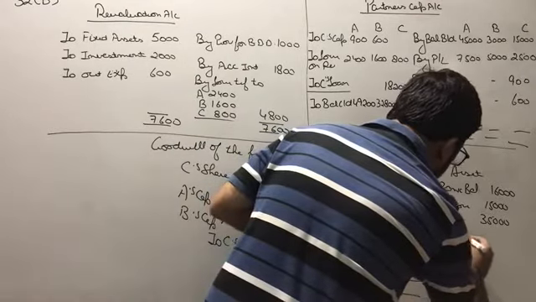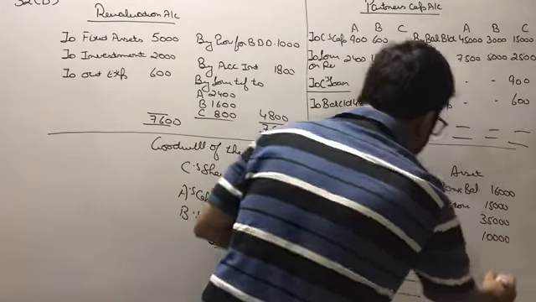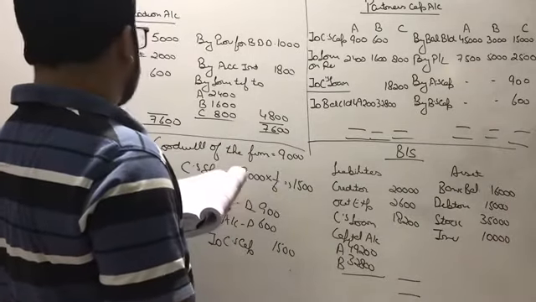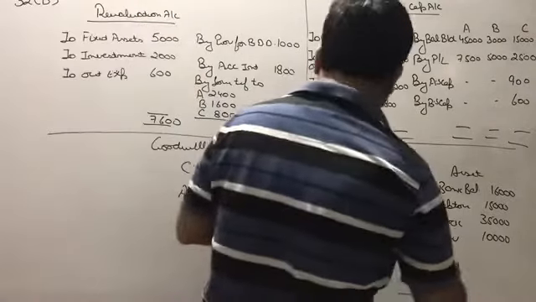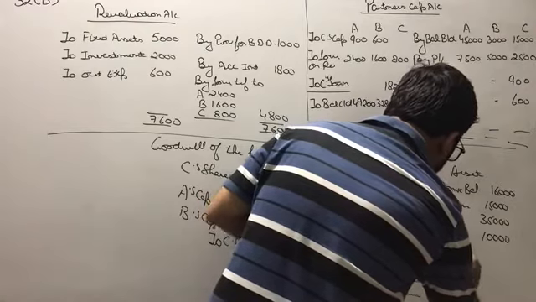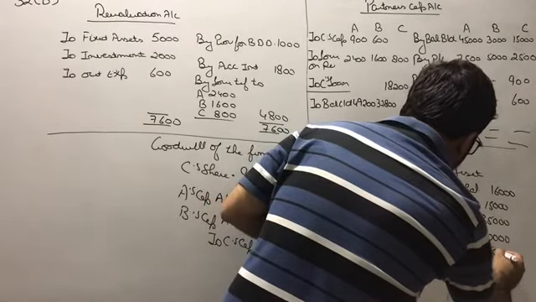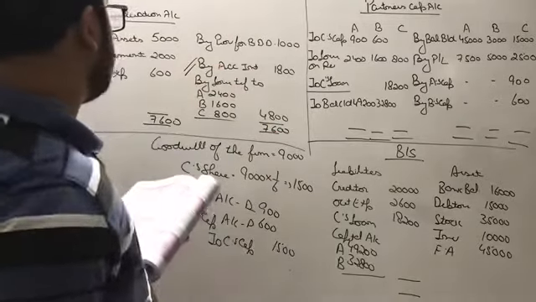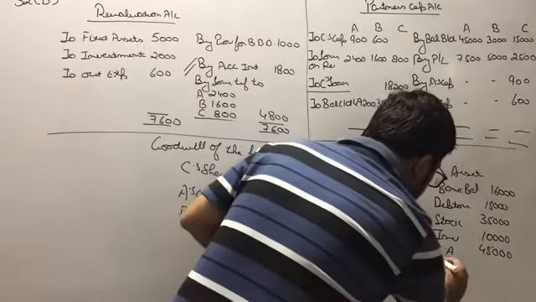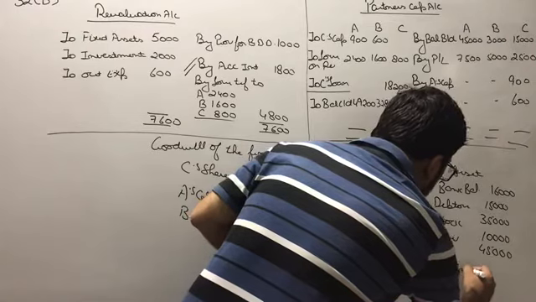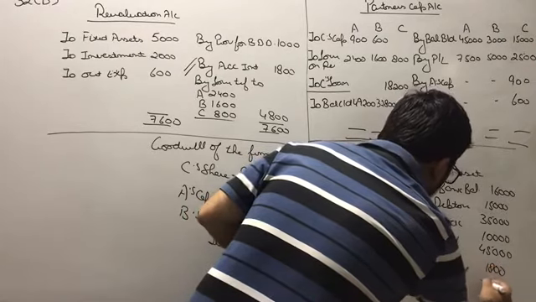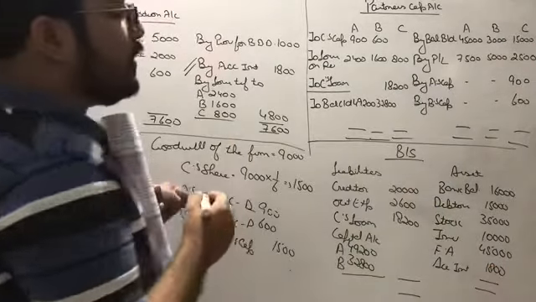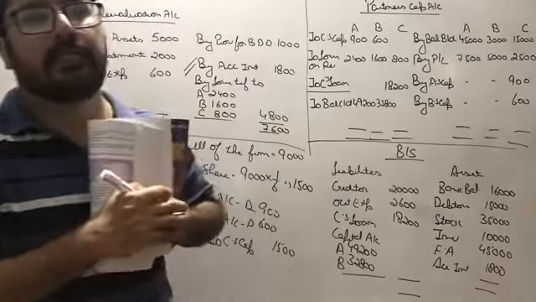So investment is 10,000, my dear students. After this, fixed assets is 45,000. And if you look at the revaluation account, you can see that there is an accrued interest as well. So accrued interest is 1800. You need to calculate it by yourself. Once you are done, you will see that the balance sheet tallies.